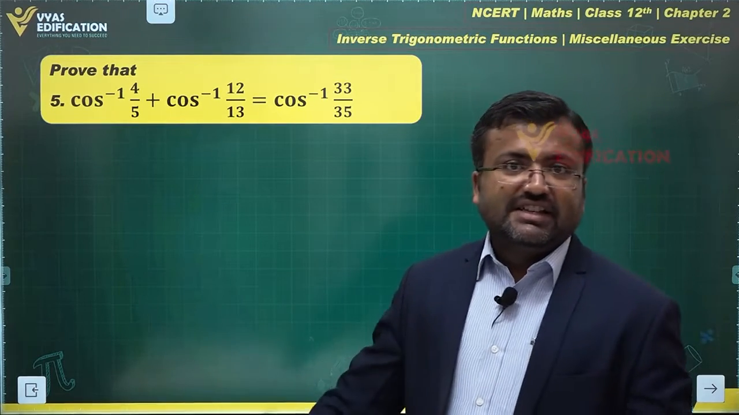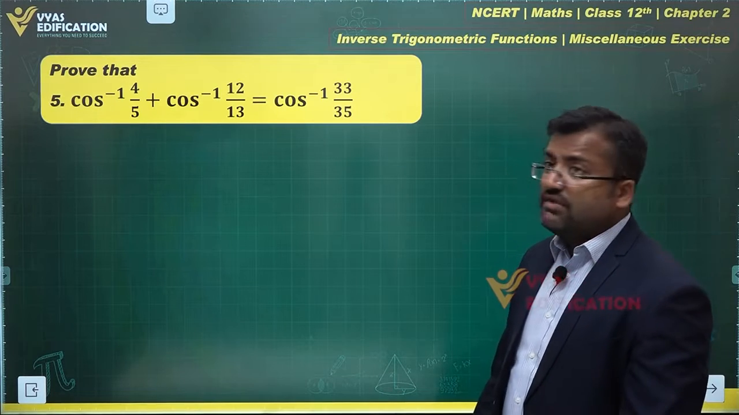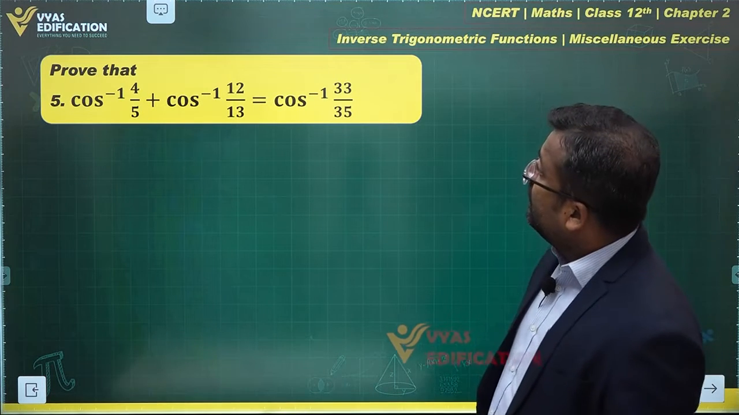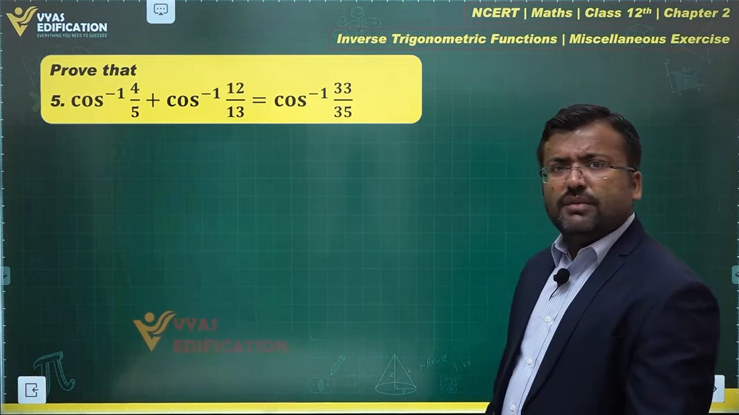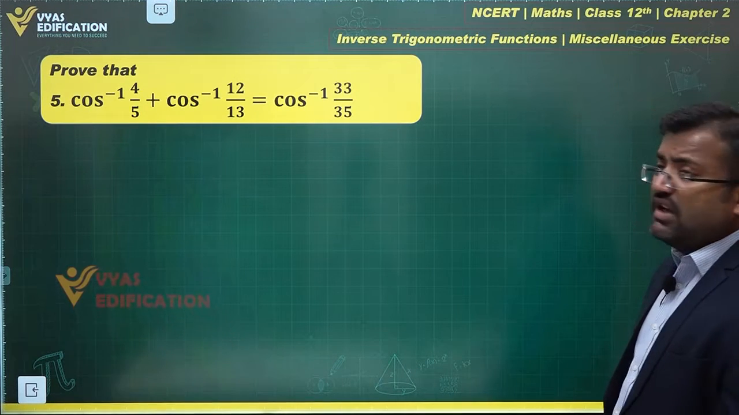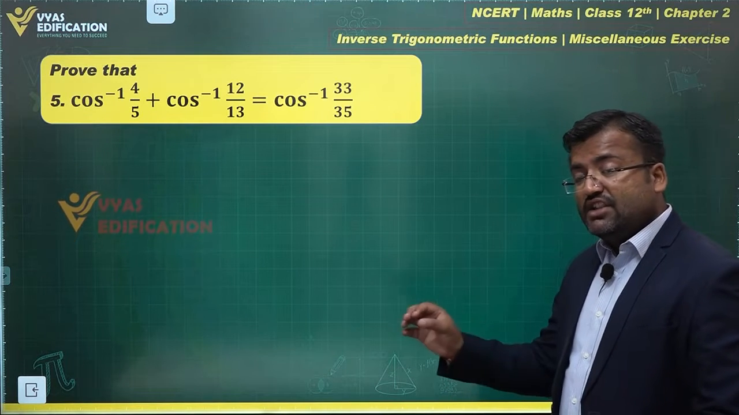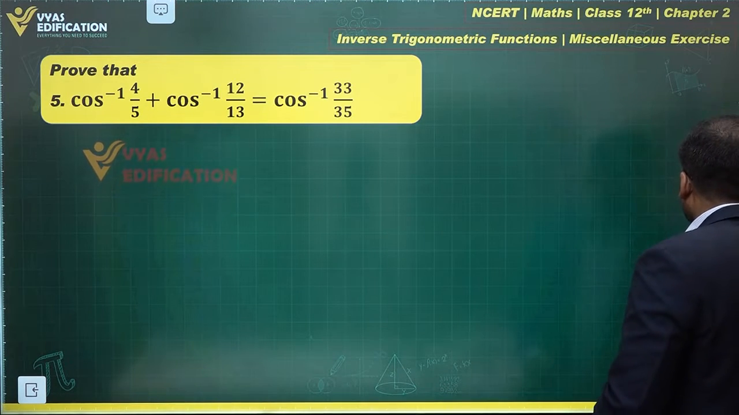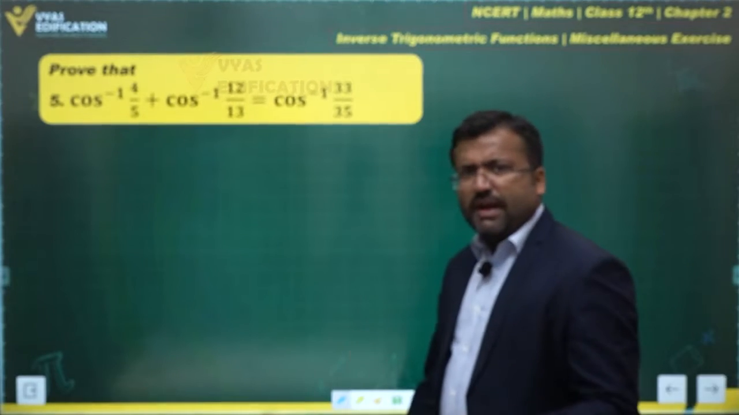NCERT does not give any such result, but in case you are preparing for the JEE examination, you can use your result of cos inverse x plus cos inverse y, which is cos inverse of xy minus under root of 1 minus x square, under root of 1 minus y square. But right now, when we are talking about this question from the point of view of NCERT, what are we supposed to do in this case? We are supposed to deal with it in a simpler manner, right?